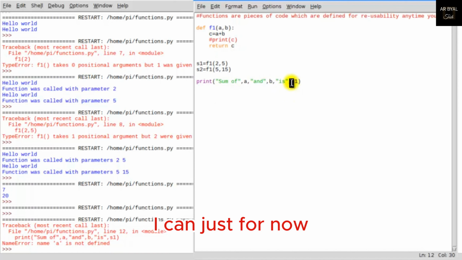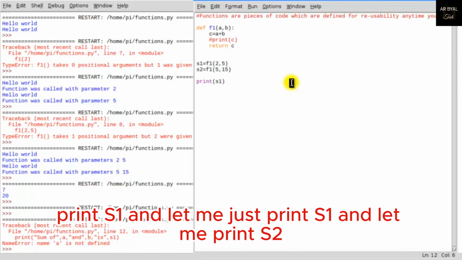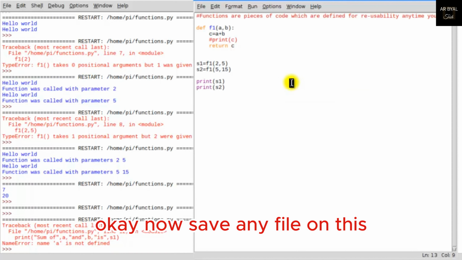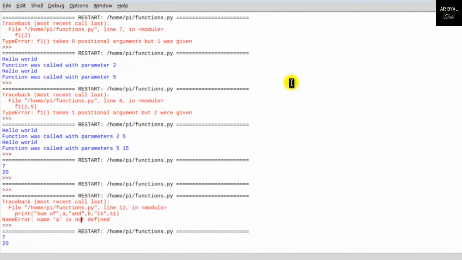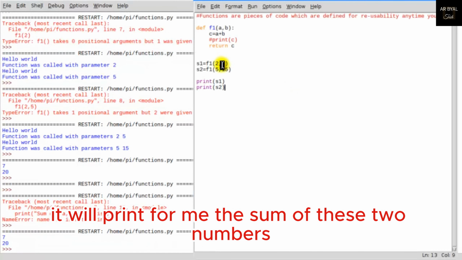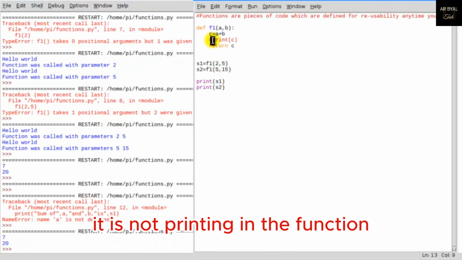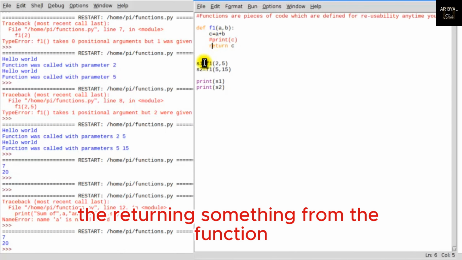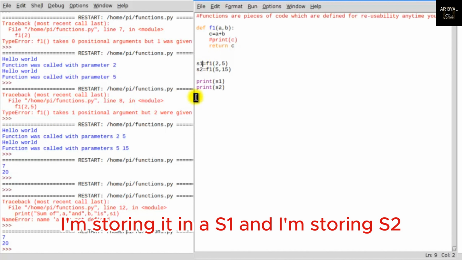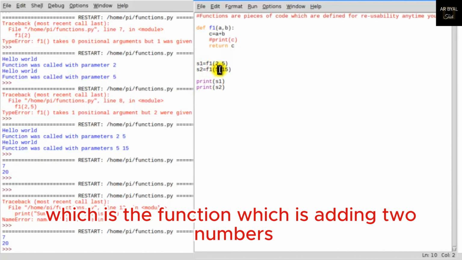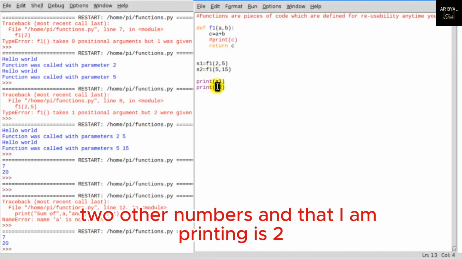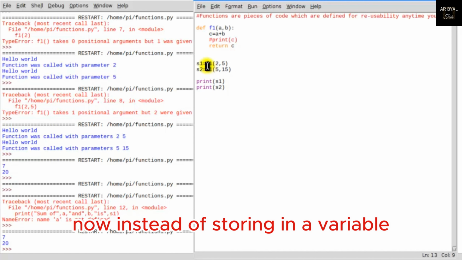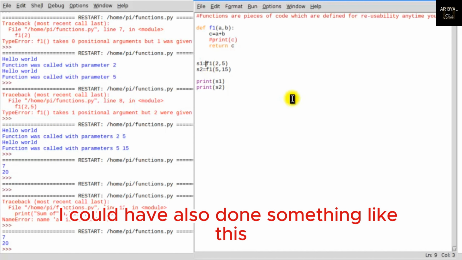So I can just for now print S1. And let me just print S1 and let me print S2. Okay, now save, and if I run this, it will print for me the sum of these two numbers. It is not printing in the function. It is returning the value, returning something from the function, which is the sum. I am storing it in S1. And I am storing S2, which is a function which is adding two numbers to other numbers, and that I am printing S2.